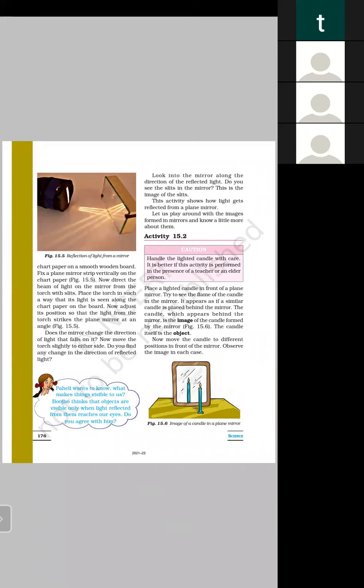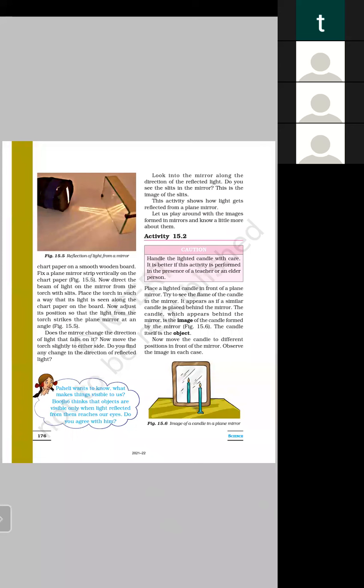Now move the torch slightly to either side. Do you find any change in the direction of reflected light rays? Look into the mirror along the direction of reflected light. Do you see the slits in the mirror? Yes, there are slits in the mirror. This is the image of the slits. So this activity shows how light gets reflected from a plane mirror.